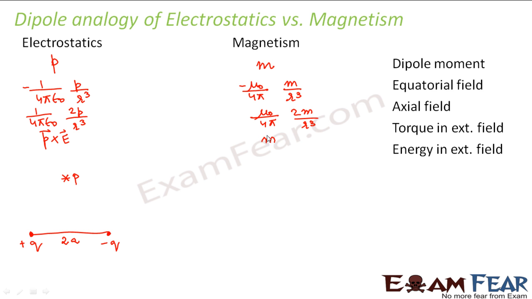And here it is the magnetic moment, M, cross product with the external magnetic field B. And for energy in an external field, here it was minus P dot E, and here it is minus M dot B. So they resemble each other to a great extent, just that when we talk about magnetism, all the electric field gets replaced by magnetic field, and all the electric dipole moments get replaced by magnetic moments.